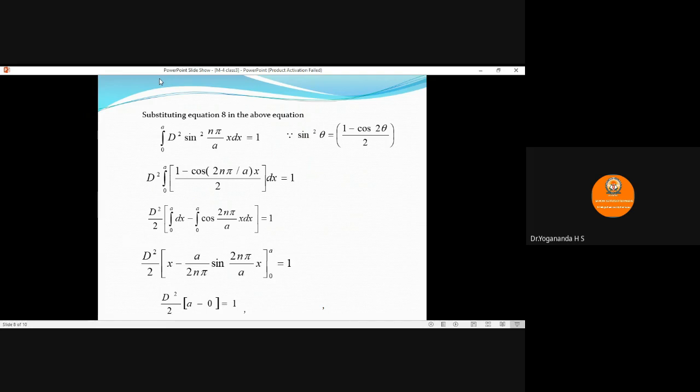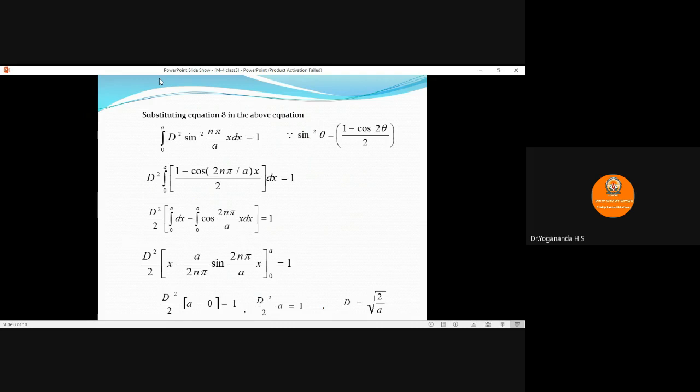So therefore a minus sine of 2n pi a divided by a gets cancelled. The value of sine 2n pi is 0. 0 into a by 2n pi is 0. Therefore you get d square by 2 into a minus 0 is equal to 1, or d square by 2 into a equals 1. You can rearrange the equation, cross multiply: d square is equal to 2 by a, or the value of d equals root of 2 by a.